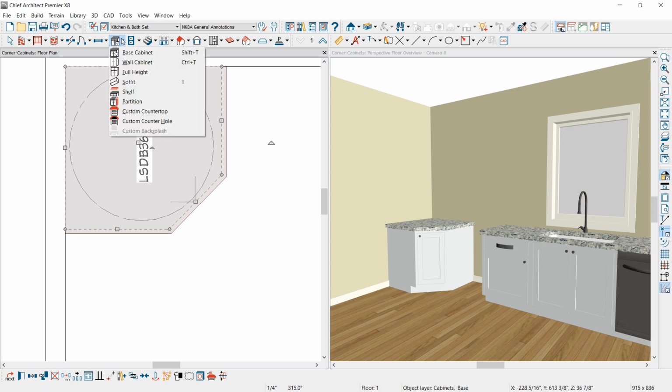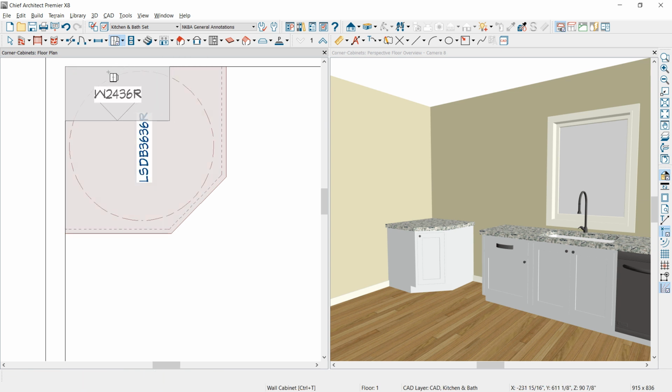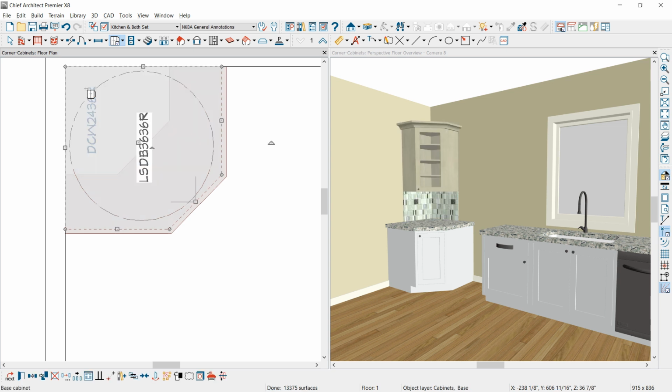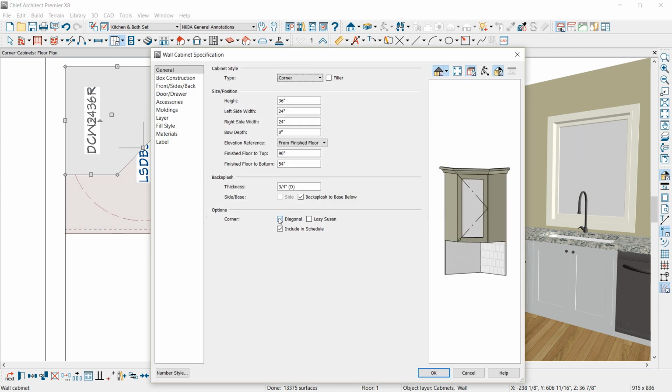In the wall cabinet, it works very similarly. When you place a wall cabinet and approach the corner, it will place the default corner cabinet. Then if you select it, you may have to press the Tab key to open up that cabinet. You can then change the style of the cabinet and make it a pie-shaped cabinet. Go ahead and put that back. You can also check to include a Lazy Susan. Let me put that back as a diagonal cabinet.